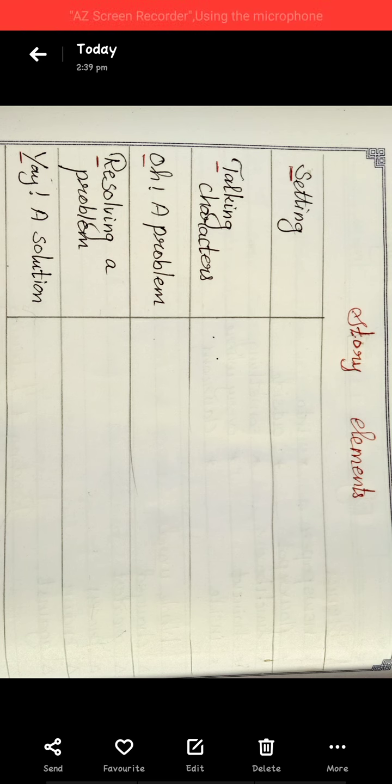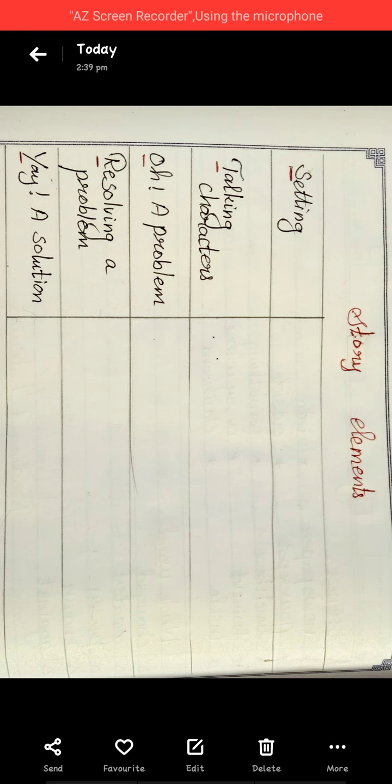Setting: battlefield. Characters: who are the characters? Very good. Rani Lakshmi Bai and Britishers. What was the problem here? Britishers attacked the city of Jhansi. Resolving the problem: Rani Lakshmi Bai fighting to save Jhansi. Solution: what is the solution? She fights with Britishers and wins the battle. Like this way you write and practice.